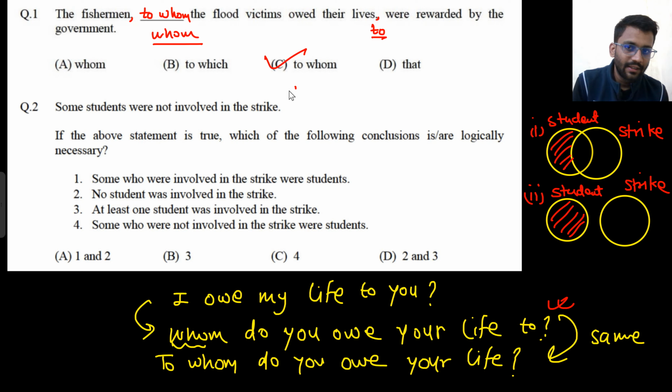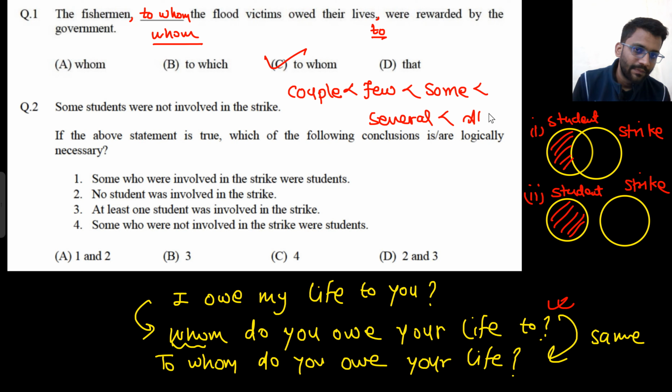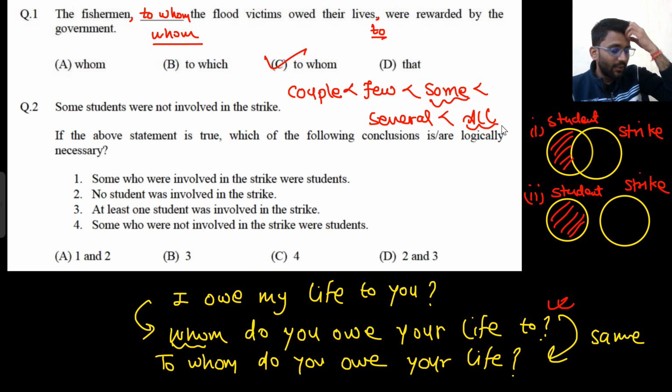I told you one thing in this lecture, in some of the previous questions: from couple, what is greater? Few. And from few, some is greater. From some, several. And from several, all. So if they are talking about some, that means all is already there. I mean, if they are talking about some, all cases can also be there. That some students were not involved in the strike. Now it can happen that all were not involved. There is no comment about the other two, the rest of those. So these two cases can be there.